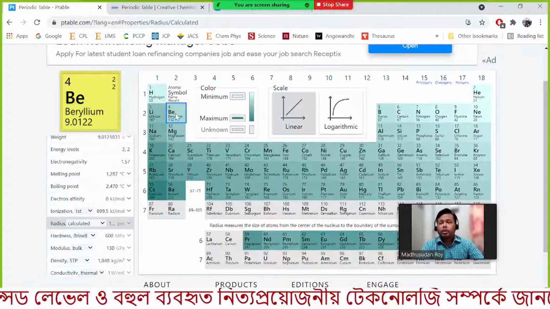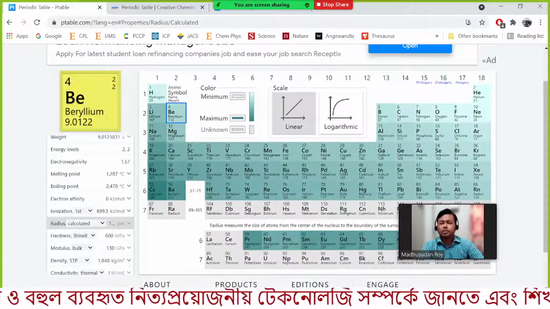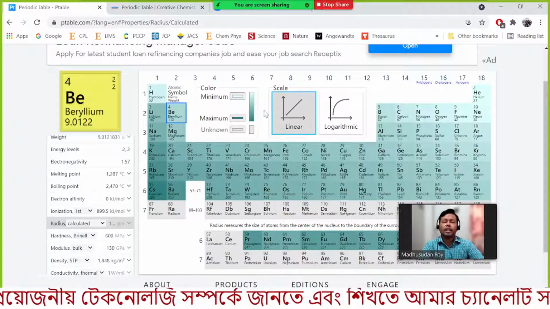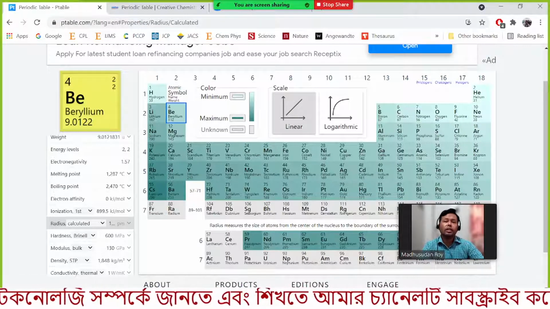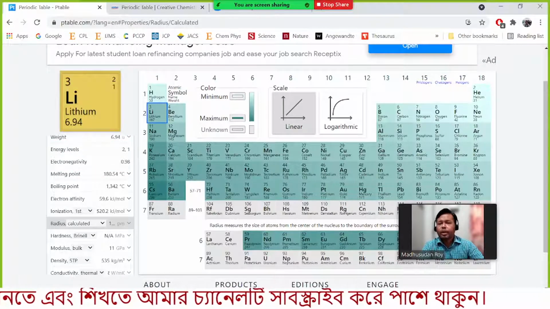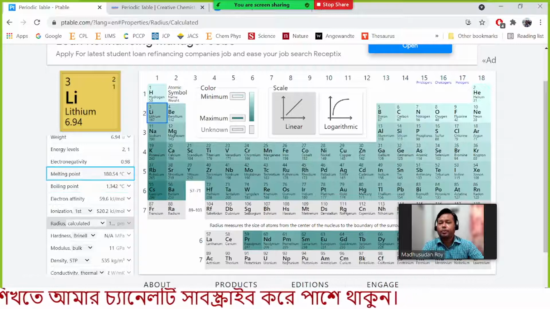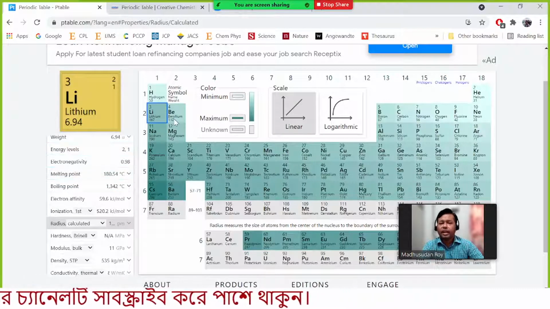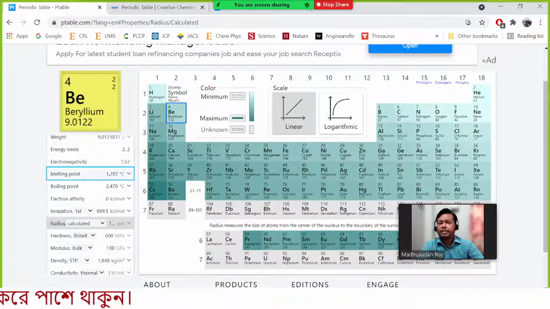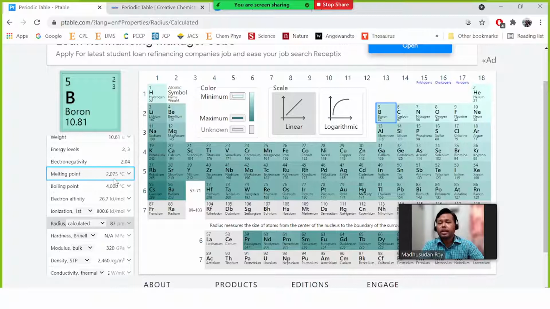So what I have mentioned, the melting point and boiling point will increase up to a certain point and then decrease. So we found here the melting point of lithium is 180.5 degrees Celsius. For beryllium, it is 1287 degrees Celsius. For boron, it is 2075 degrees Celsius.